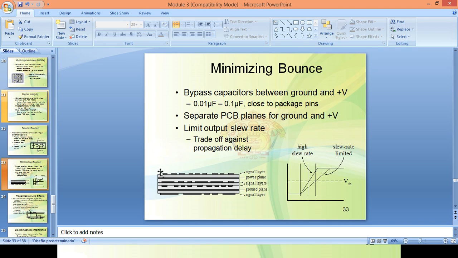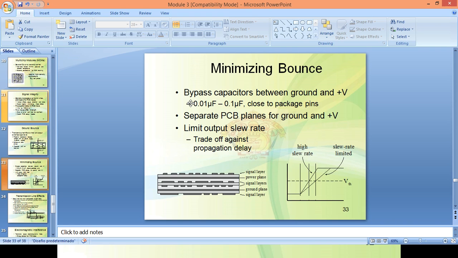The first remedy to minimize ground bounce is to place a bypass capacitor between ground and VCC. That capacitance is about 0.1 microfarad or 0.01 microfarad in value, and it has to be placed near the IC.